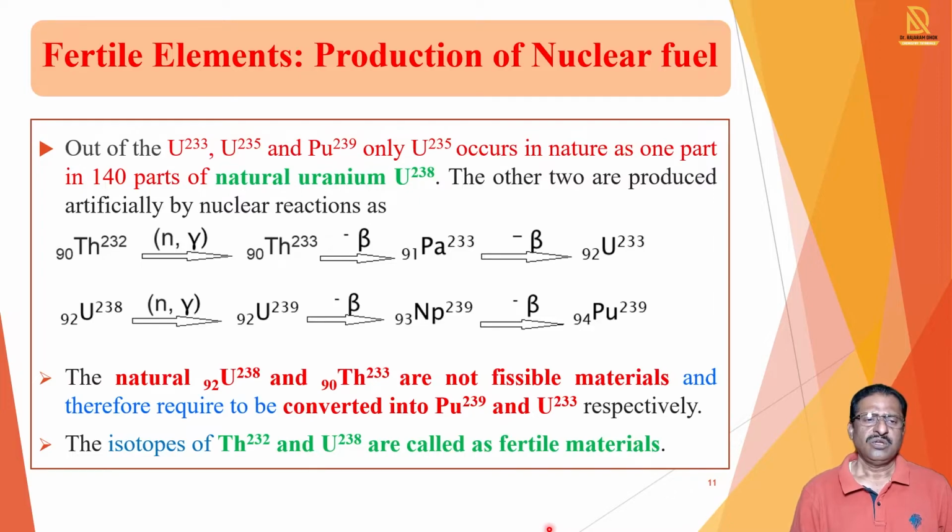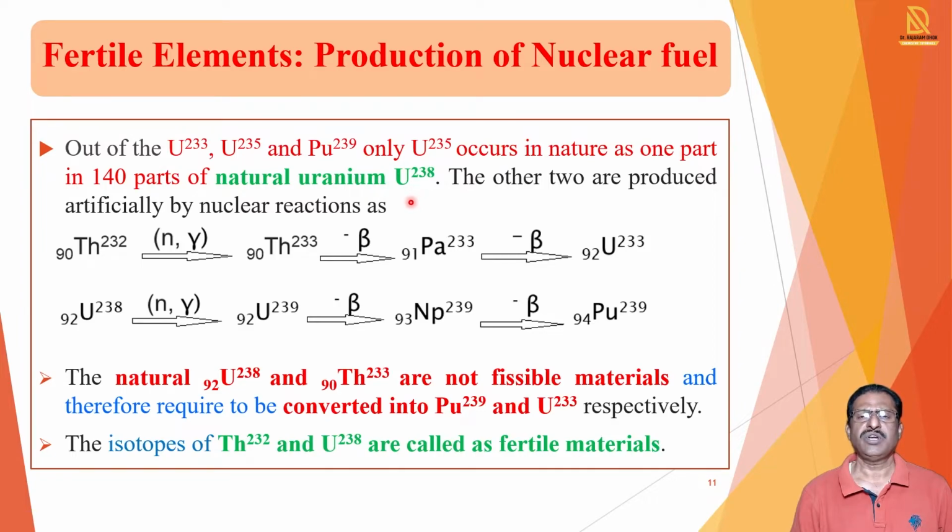Out of these three, that is uranium-233, uranium-235, and plutonium-239, only uranium-235 occurs in nature. And if we see the amount of uranium-235 in nature, it is present in very small quantity, that is 1 part in 140 parts of natural uranium, that is uranium-238.